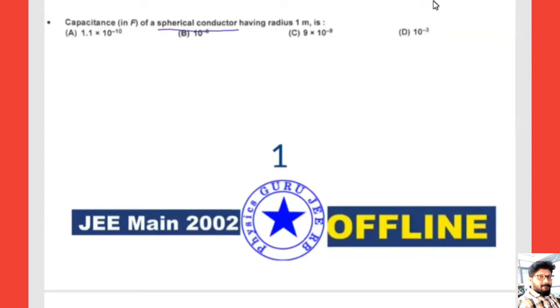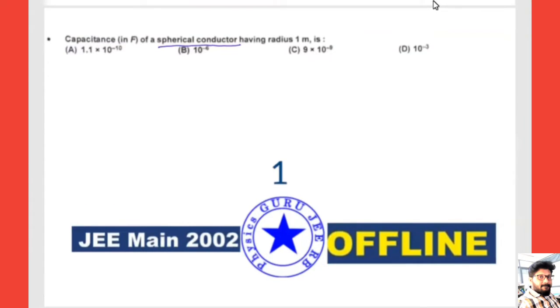Spherical conductor or spherical capacitor. So one should know the formula for this. Here, for a spherical capacitor, the formula is C equals 4 pi epsilon naught into R. Just tell me the answer, what you can get.